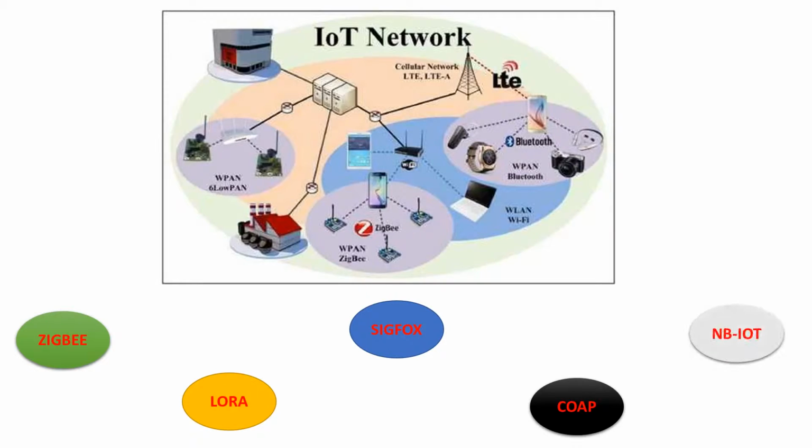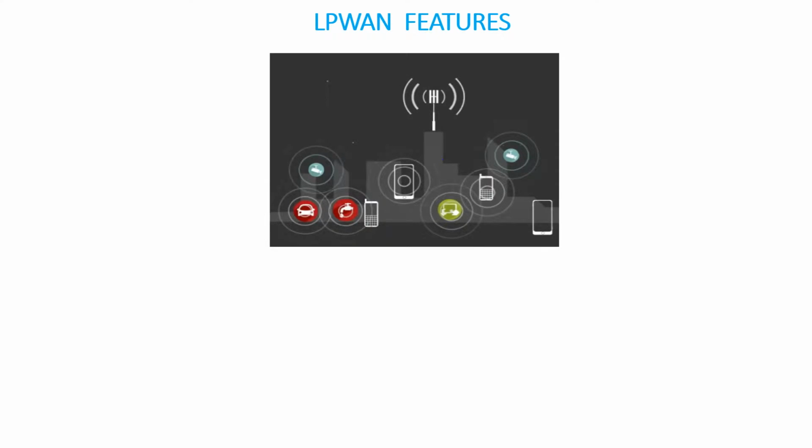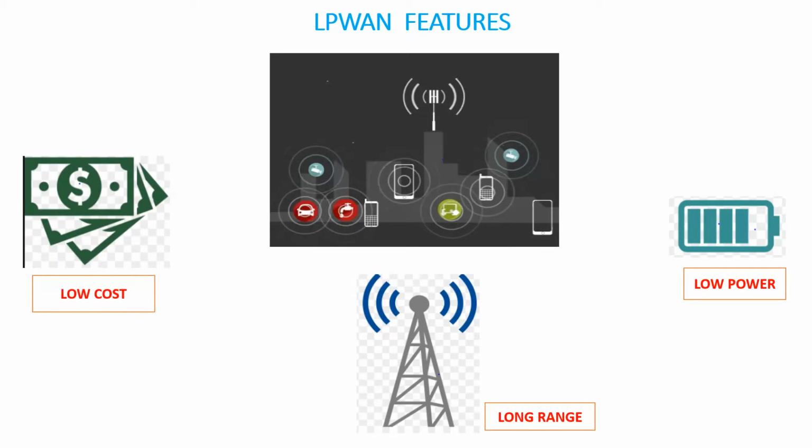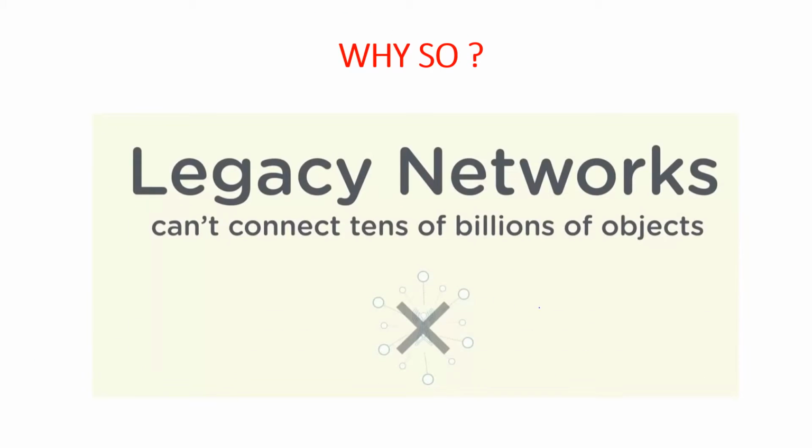We will start with LP1 as the first topic in our discussion about protocols. LP1 stands for Low Power Wide Area Network. They should connect objects wirelessly over miles for several years, and the battery is very low. Why so? Because legacy wireless network technologies, unlike LP1, have been designed for very different purposes than connecting tens of billions of objects.